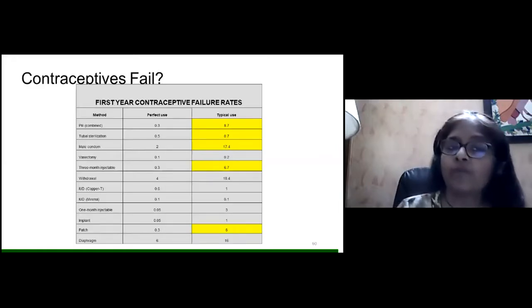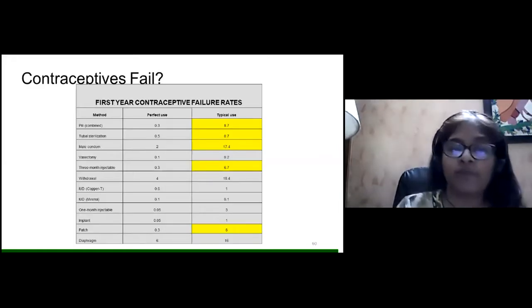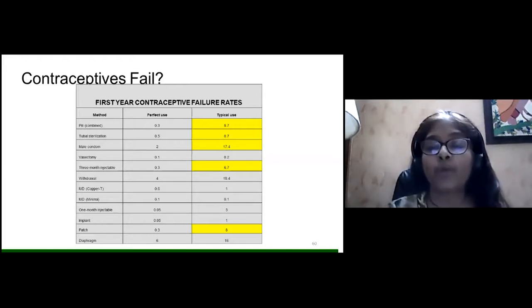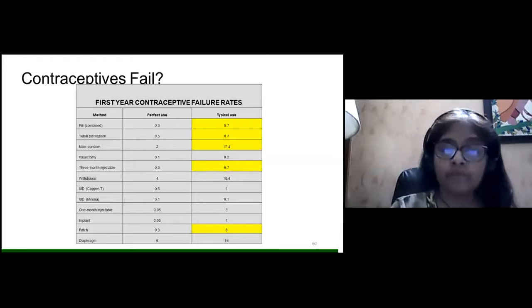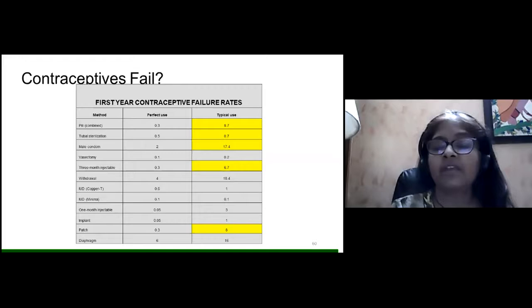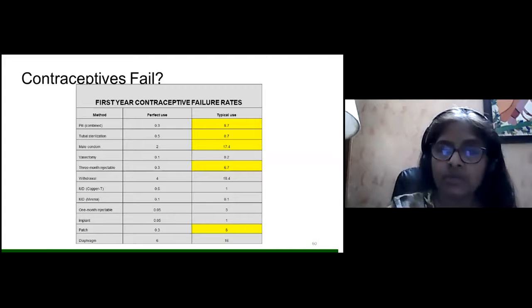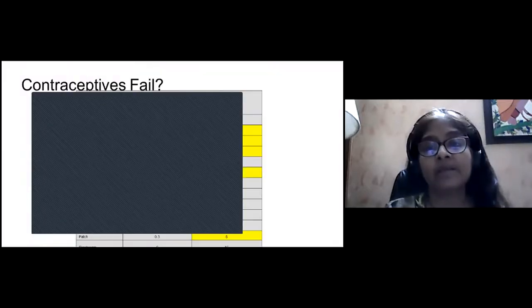Now, what about contraceptive failure? If we see the first year contraceptive failure, with the combined oral contraceptive pills it is 8.7%, whereas with perfect use, it is 0.3%. Okay, so we have to remember that if the patient forgets to take a pill, or the pill is started slightly late, instead of the 5th day, if she starts on the 6th day of the cycle, there are reasons the pill can fail.